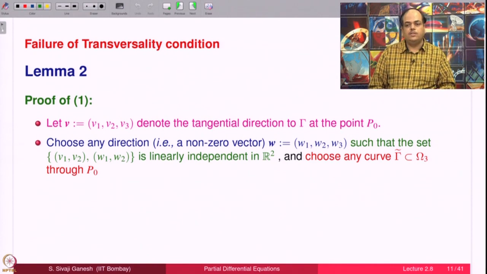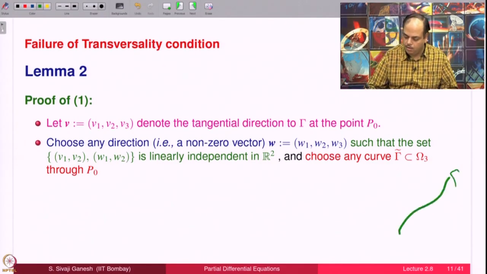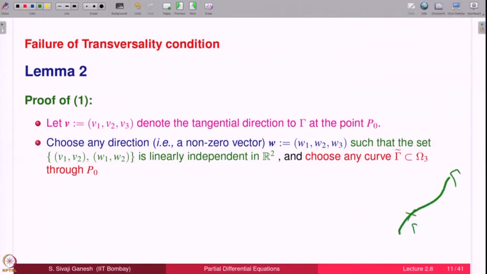We will see that. So, choose any curve gamma tilde in omega 3. We had a gamma, we had a point P0 where we had some tangential direction. Now, we are asking to choose another curve whose tangent has to be different. It can be a curve, it can be a straight line as well.